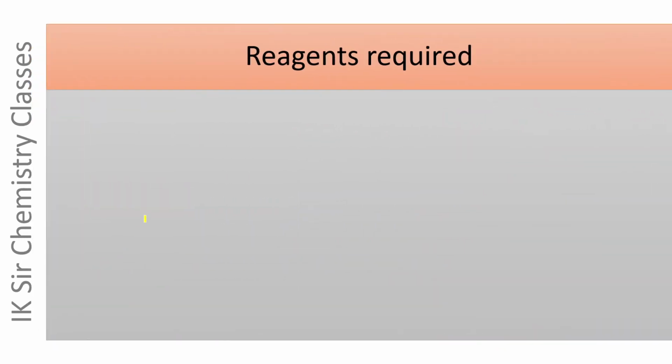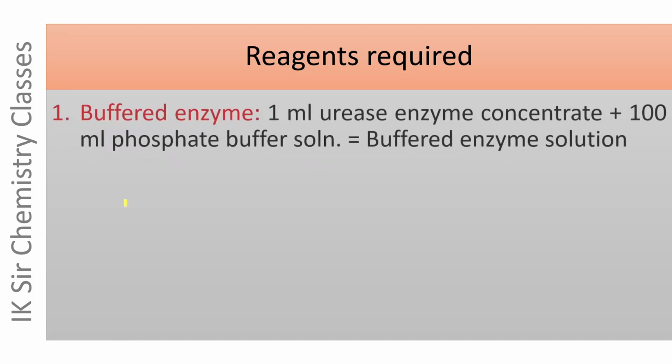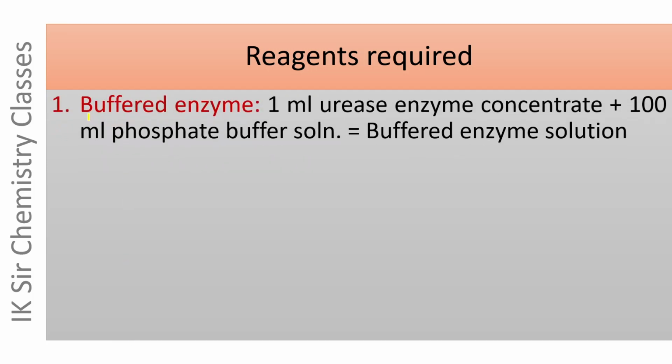Reagents required in Berthelot method for the estimation of blood urea are discussed here. The first reagent is buffered enzyme. For its preparation, 1 ml urease enzyme concentrate is mixed with 100 ml phosphate buffer solution, and thus we get buffered enzyme solution.